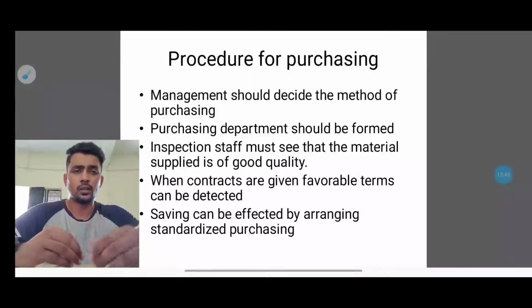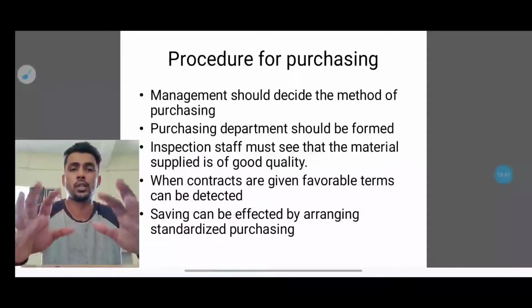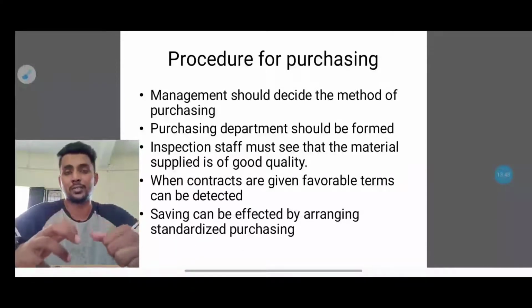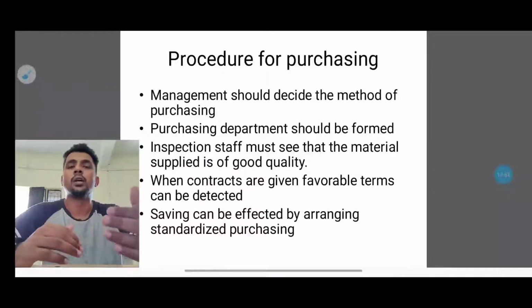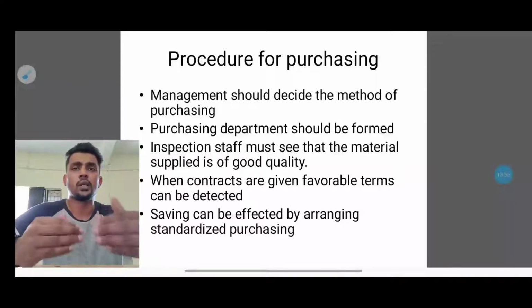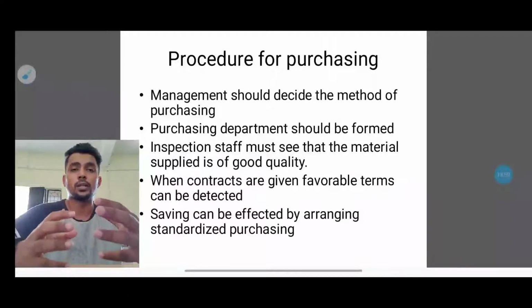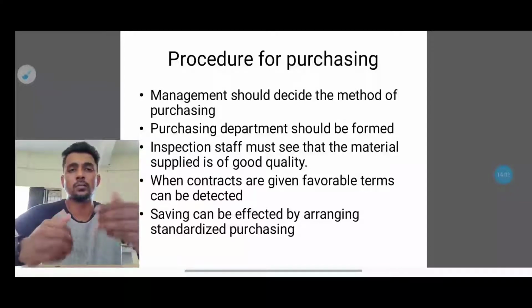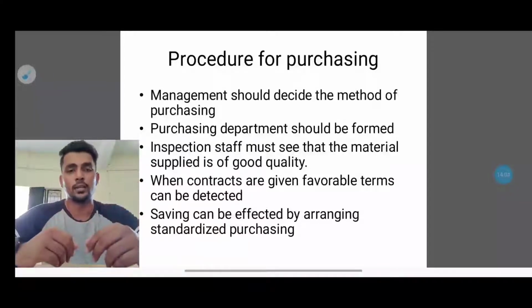So if the contracts are on favorable terms, they will consider them and go ahead. For example, some people do things on a contract basis. So if the amount they are going to give is favorable, they will go ahead and agree to it.